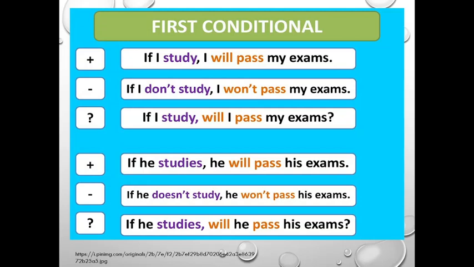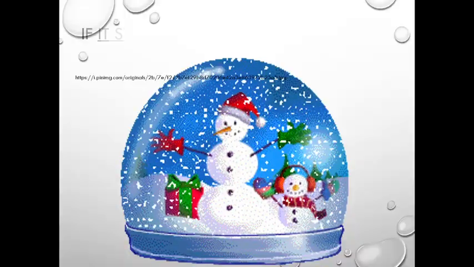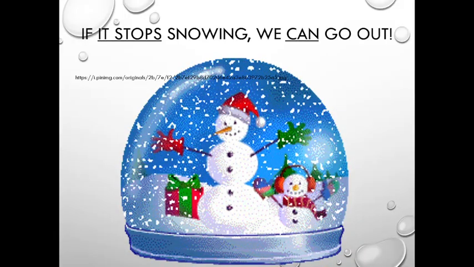Of course, guys, we can have other kinds of first conditional too. Positive: if he studies, he will pass his exam. Negative: if he doesn't study, he won't pass his exam. And the question form: if he studies, will he pass his exam? Also, I prepared for you some examples of this tense. For example, if it stops snowing, we can go out.